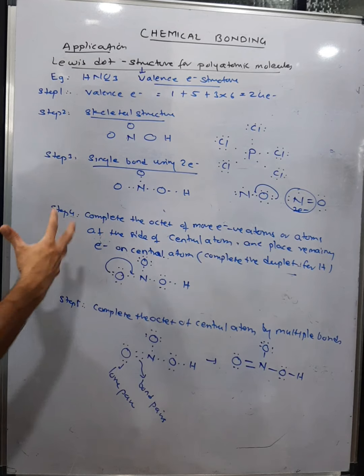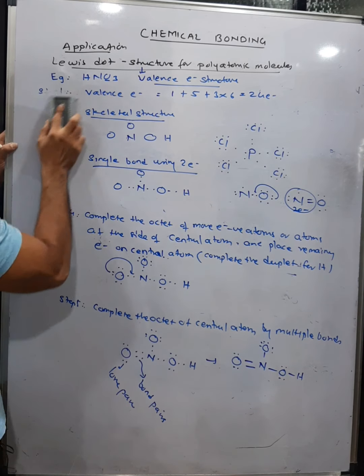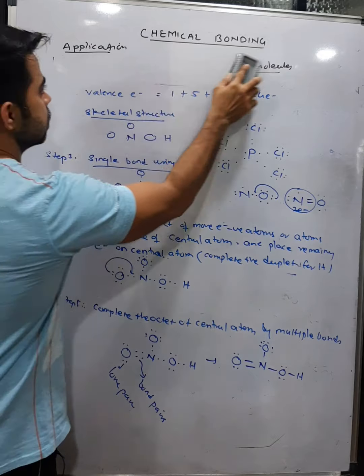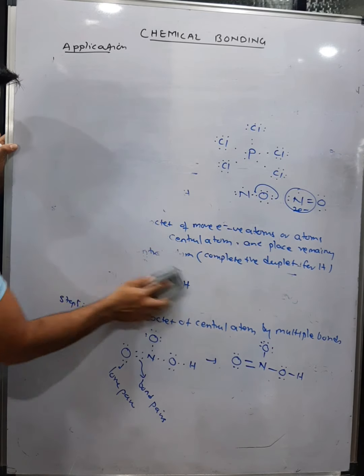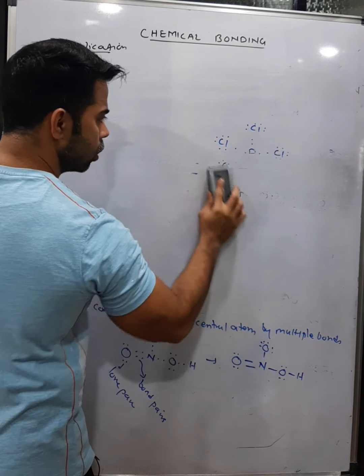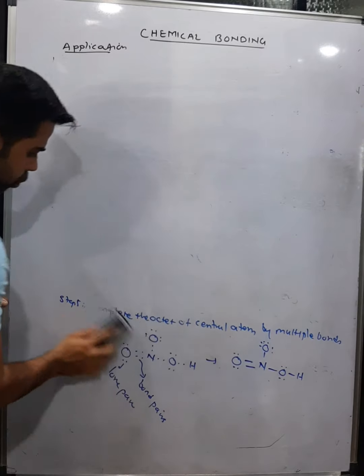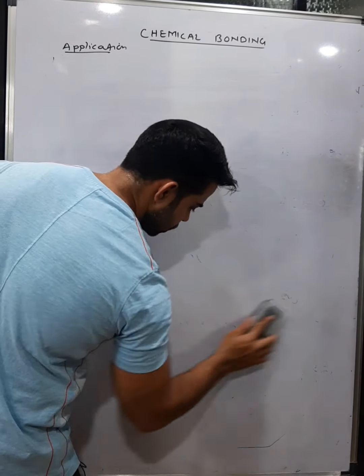So this was the second application of drawing the Lewis dot structure for polyatomic molecules. Now let's move on to the next application. The last application of Lewis structures is finding out formal charge, that is a charge assigned to an atom in a molecule when there is an equal distribution of electrons between the atoms. So let's talk about formal charge.